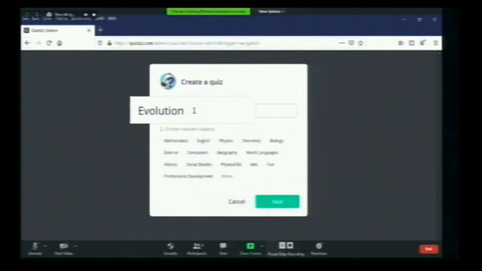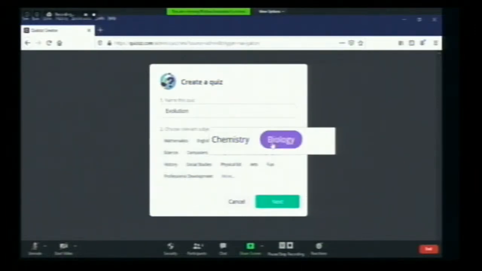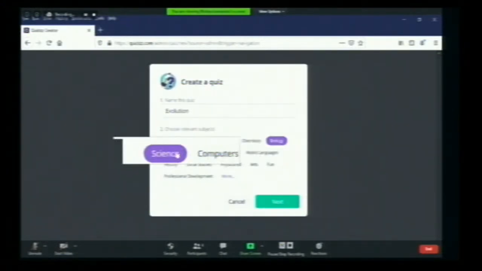And the concept for which I am creating the quiz comes under which subject, be it mathematics or English or physics or chemistry or biology. It is under biology, so I will select that one. Also it is science. Why should we give this? If anybody wants to find the quiz on evolution, they can search by science in the biology section. So for that, we will give biology and science, and we will click next.